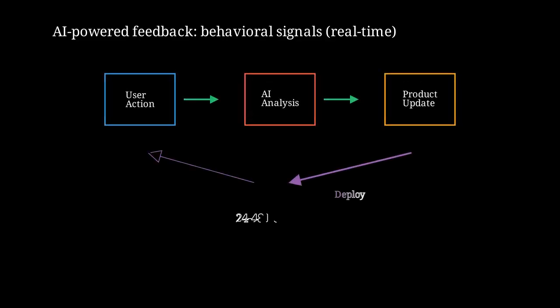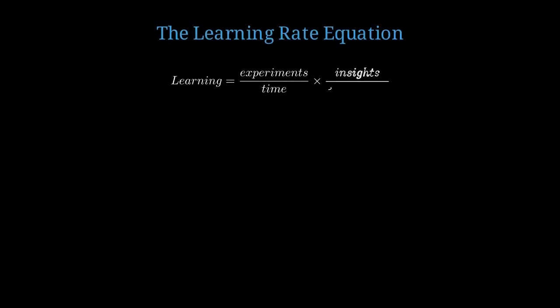The AI feedback loop operates on a 24 to 48-hour cycle. User action triggers AI analysis, which informs product updates, which are deployed back to users immediately. We can quantify our learning rate scientifically. Learning equals experiments per unit time multiplied by insights per experiment. AI increases both terms. AI enables 10 times more experiments through automation and 3 times more insights through pattern recognition. That's a 30x learning advantage.